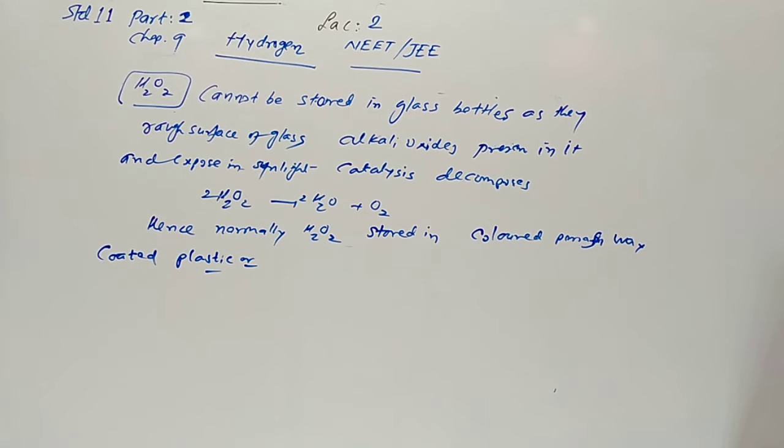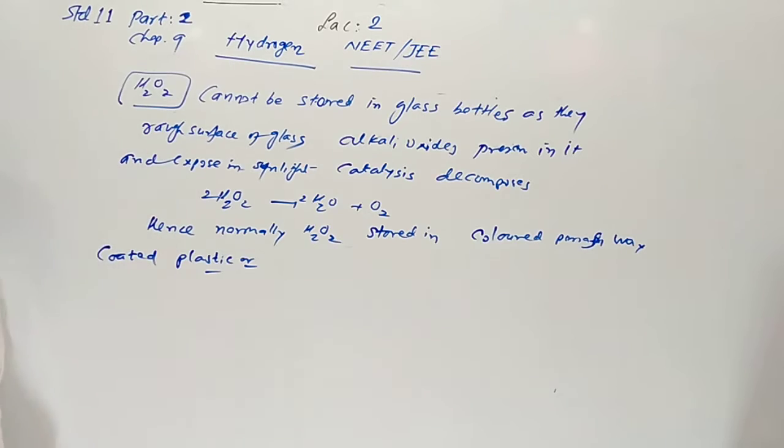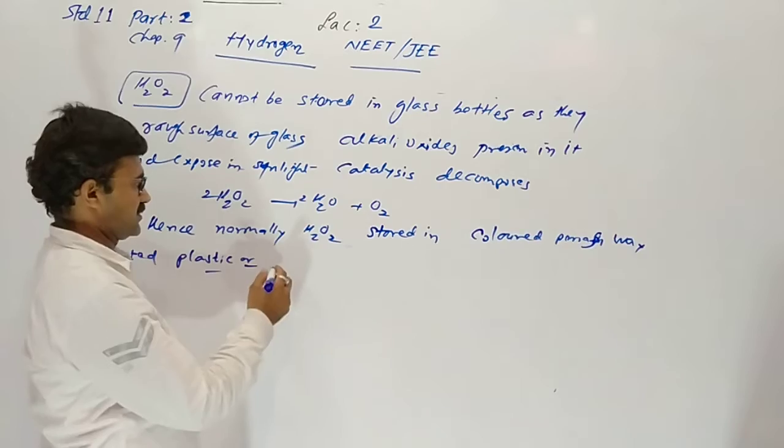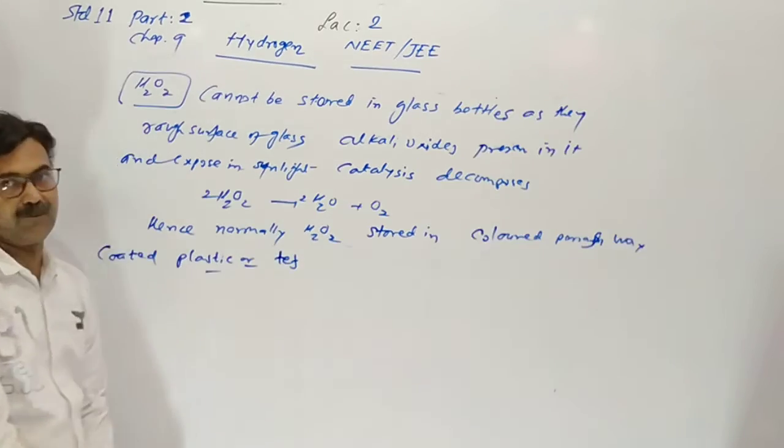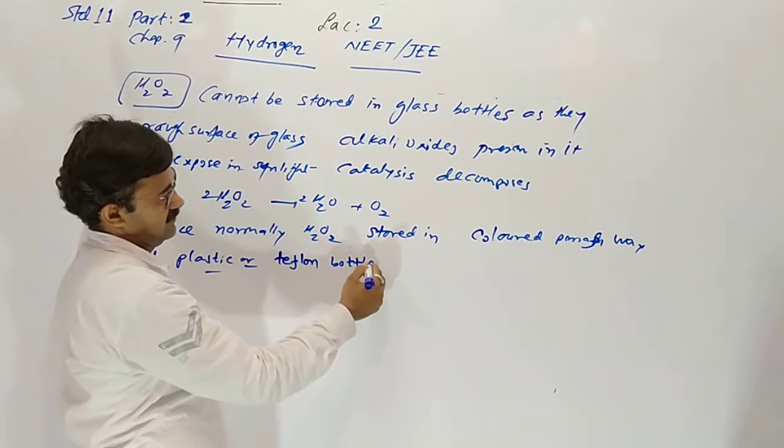We have to prevent it from sunlight, otherwise it will decompose. Stored in dark colored bottles, sunlight does not easily pass through. Teflon is one kind of plastic.